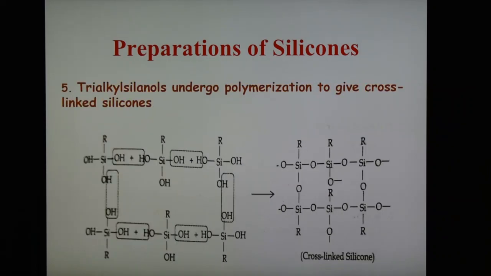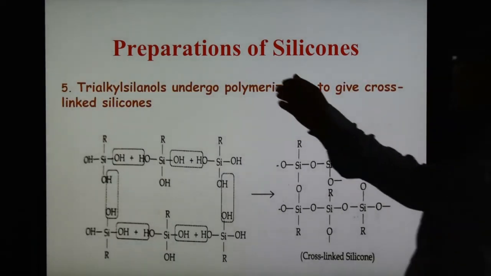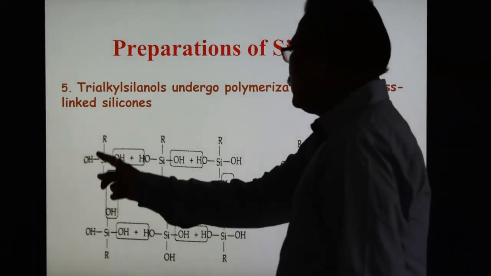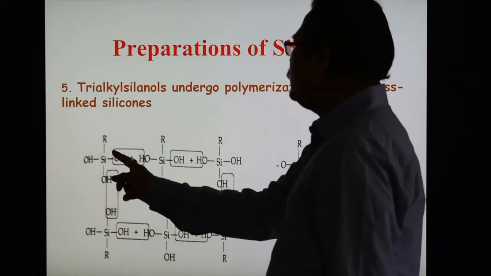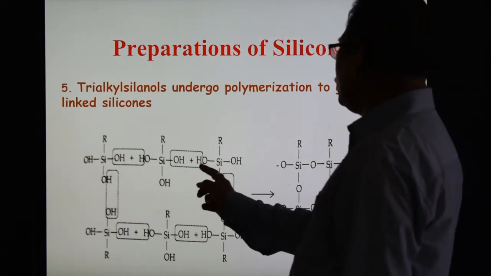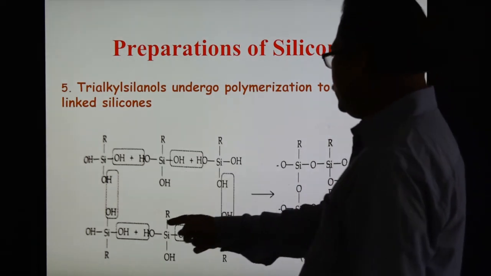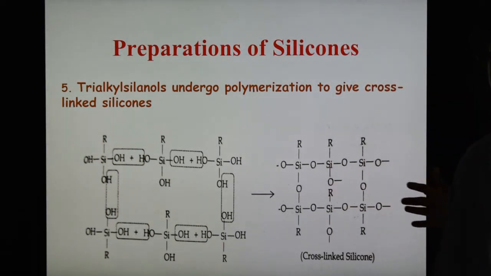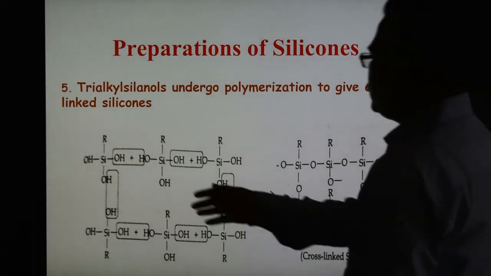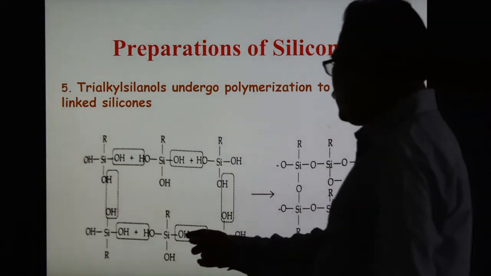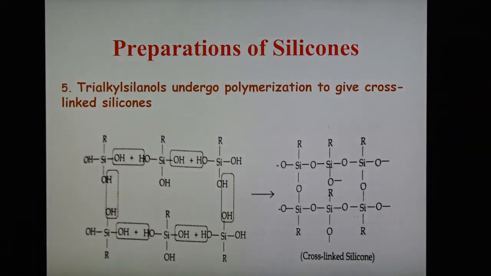And number 5: trialkyl silanols undergo polymerization, forming cross-linked silicone polymers. Here monoalkyl silanol with 1, 2, 3 OH groups forms this type of compound, and again OH and this OH undergo polymerization, forming this type of network. This is one molecule, second molecule, third, another molecule, and water gets eliminated, forming cross-linked silicone.